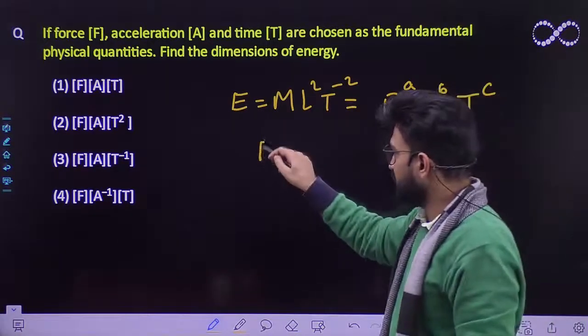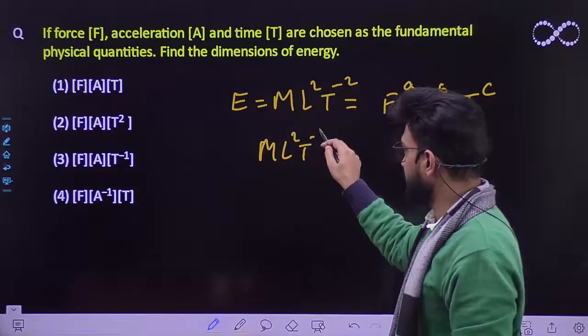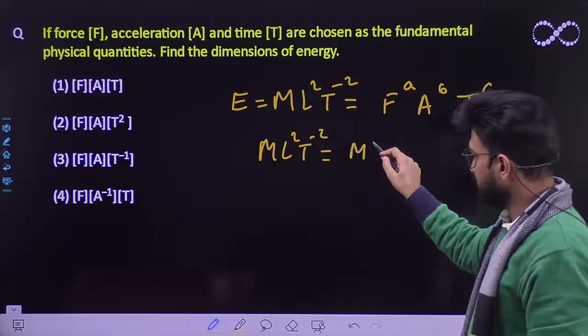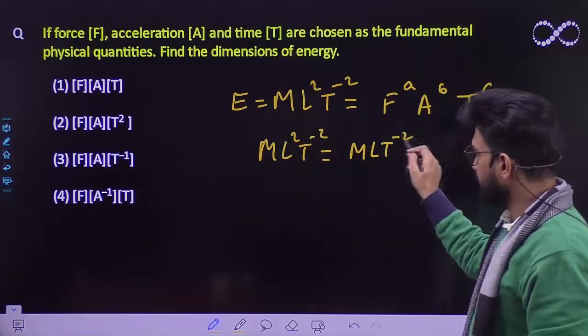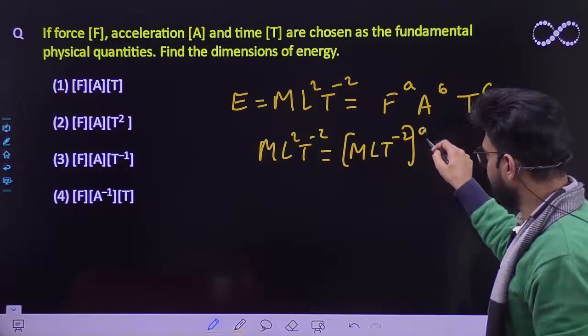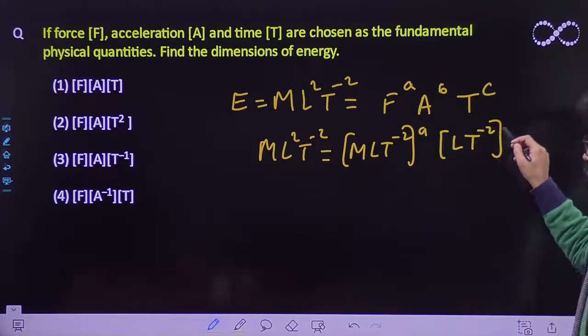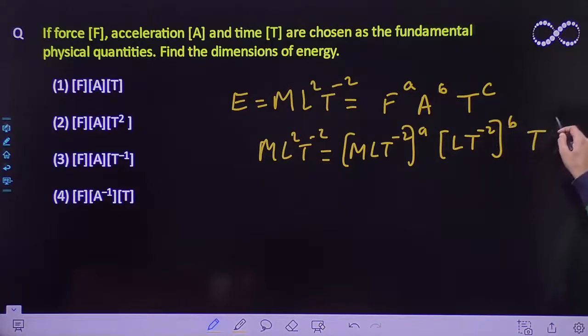So what you can do is write ML²T⁻², and put in the dimensions of force now. Force has dimension MLT⁻² raised to power a. Acceleration has dimension LT⁻² raised to power b, and time has dimension T, raised to power c.